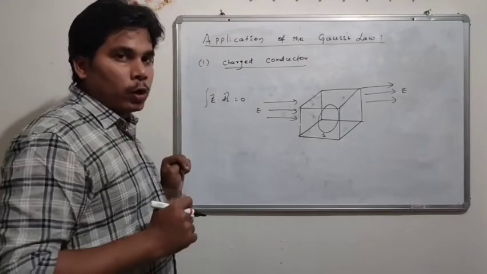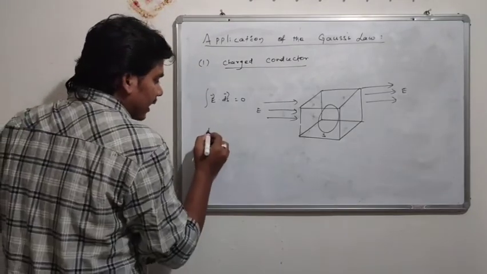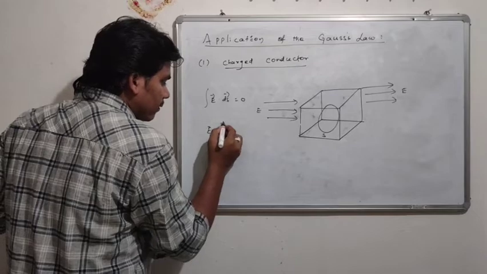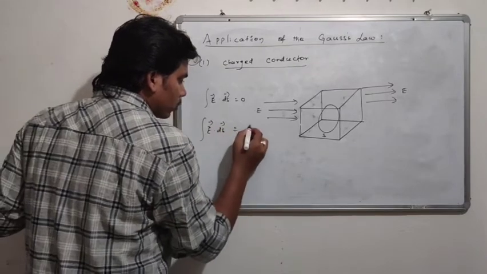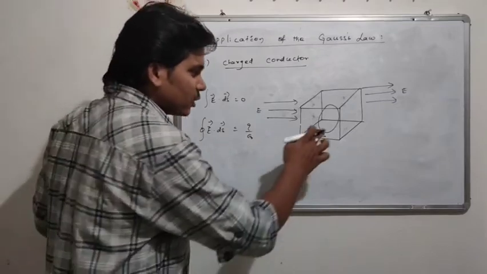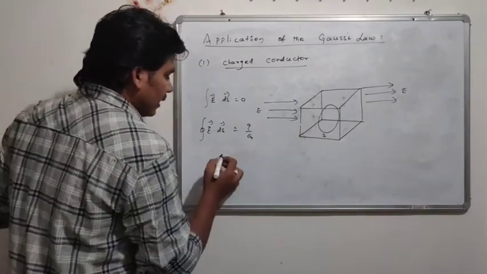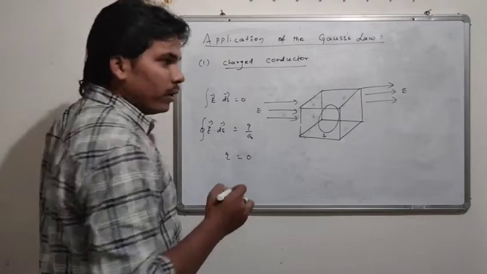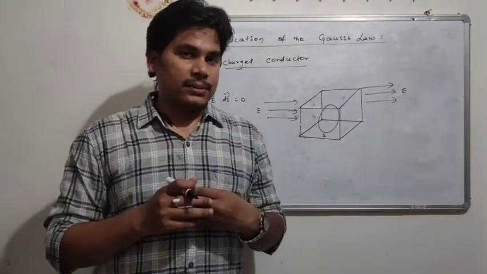If you use this in the Gauss law, the flux is equal to Q by epsilon naught for a closed surface. As the integral is zero, there will be no net charge.